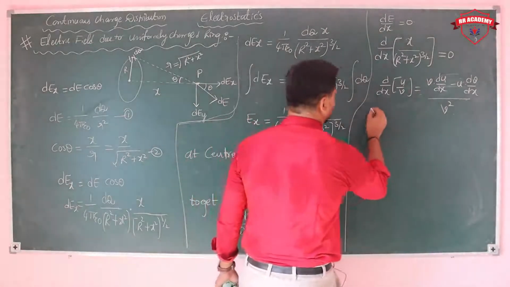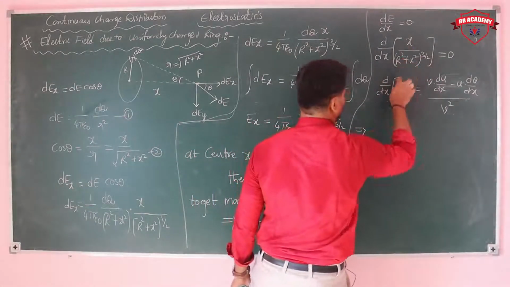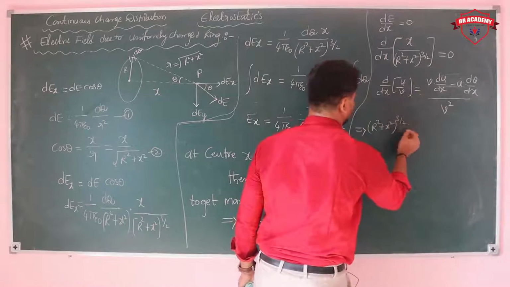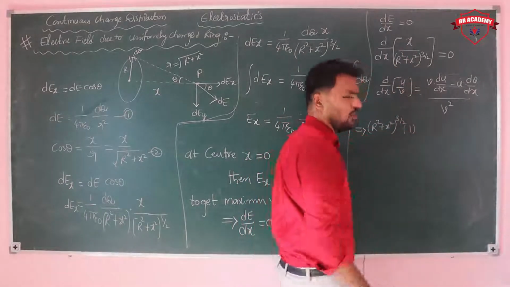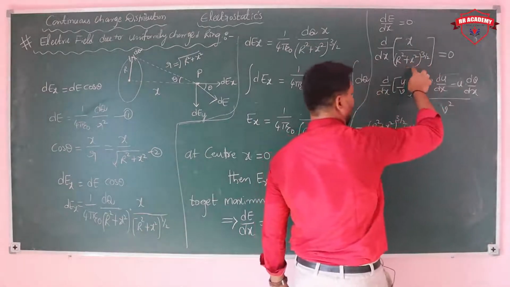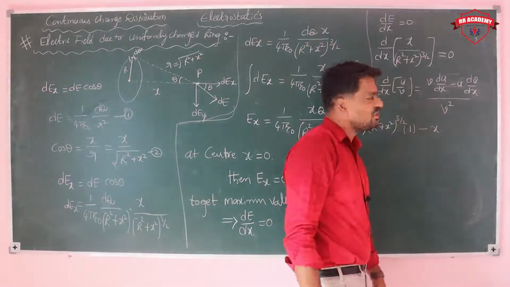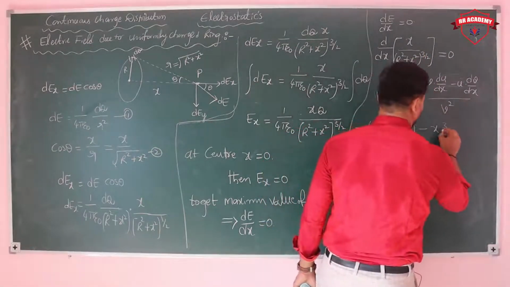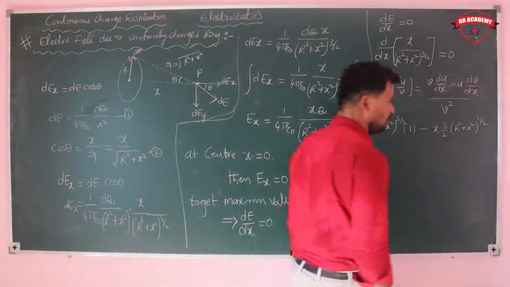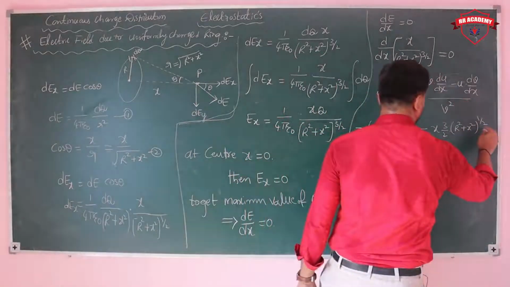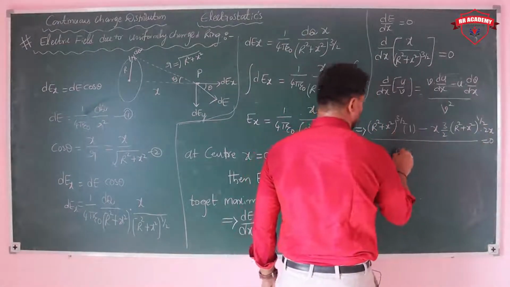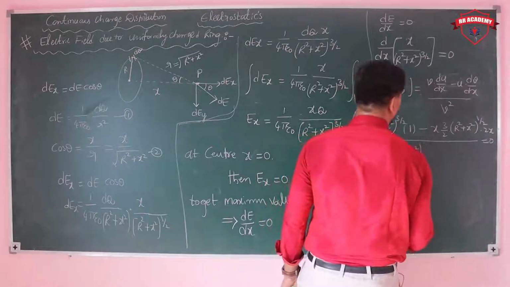So in this differentiation, v is (r square plus x square) whole power 3 by 2, and the differentiation of x with respect to x is 1. Minus u, which is x, into the differentiation of the total value. Using x to the power n giving n x to the power n minus 1, that is 3 by 2 into the differentiation of x square, which is 2x, upon v square, which is the whole cube.